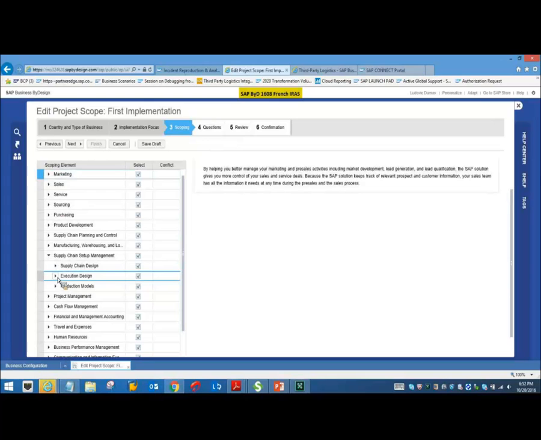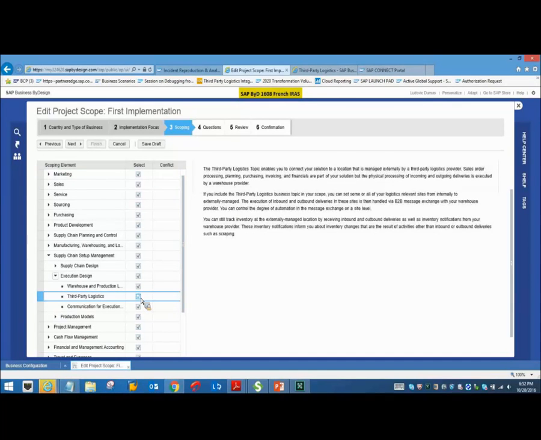Under supply chain setup management, you have execution design, under which you will find third-party logistics. So this is a business package basically. You will have to scope this for you to have 3PL integrated in your BYD system.